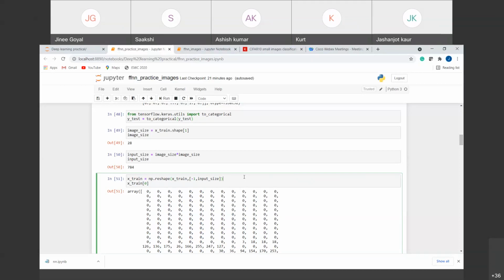For example, here I wanted multiple rows. So here we wanted the first side to be fixed, so we are giving it -1. The other side we wanted to have a flattened array, on the row side, so we are giving here the input size, that is, instead of 1, we are giving the value of how many rows we want.